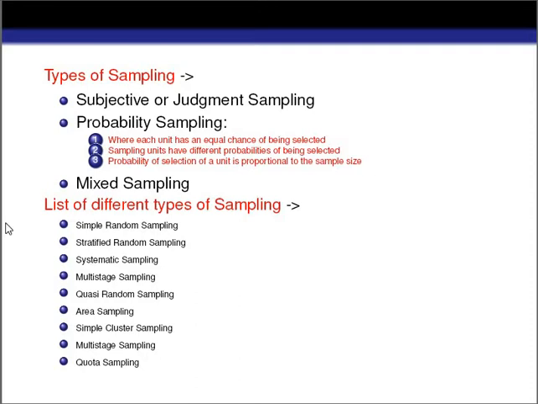These are the list of different types of sampling: simple random sampling, stratified random sampling, systematic sampling, multi-stage sampling, quasi-random sampling, area sampling, simple cluster sampling, multi-stage sampling, and quota sampling. Part by part we will discuss all the sampling techniques in our lecture series, and in this part we shall talk about only simple random sampling.